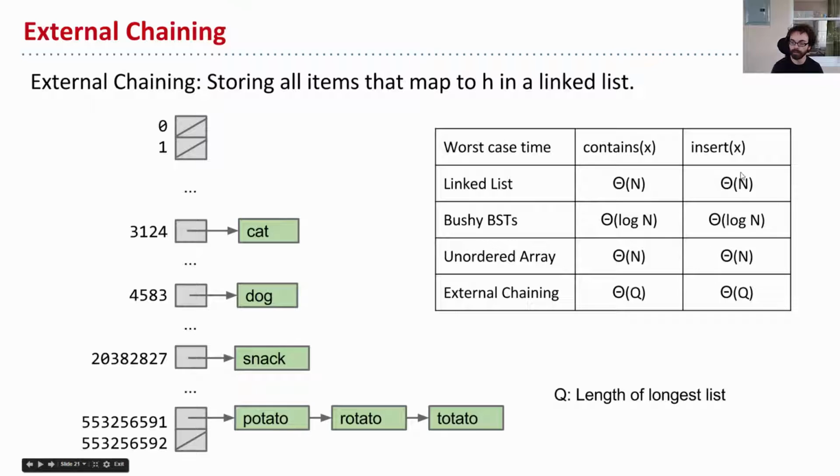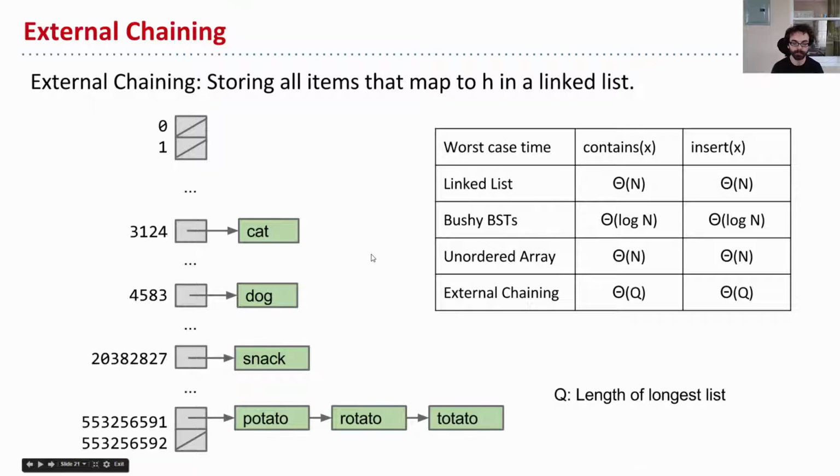So let's think about the performance of this scheme. These are all of the numbers from earlier in lecture, and this is this new scheme, this external chaining hash table. Now we'll notice that unlike the data indexed array we had earlier for integers, now instead of having true-false, we can have a list, and so the runtime, instead of being constant, will be big theta Q, which is the length of the longest list. That's the worst case. So in this data structure, the worst case would be 3 in a way, right? We would say, in the worst case, we have to look up totato.